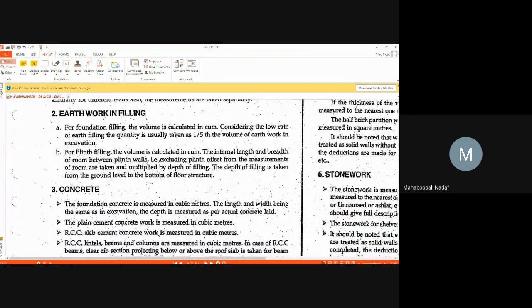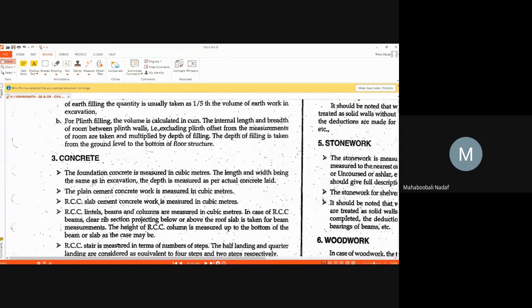Okay now. So similarly, concrete for different levels, concrete at different stages: excavation stage, plinth stage, wall, column, beam. So these are the different elements, so different rates will be there. You have to measure it separately.